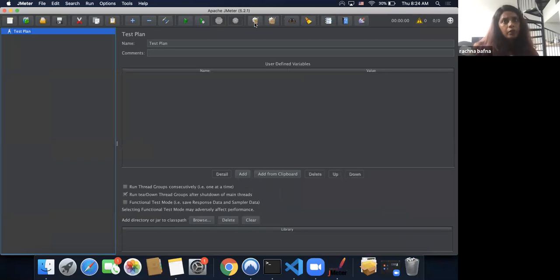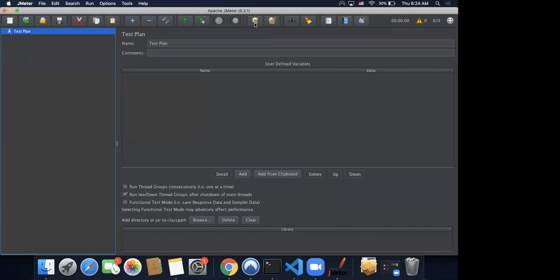For folks on Windows, you can directly go to Taurus's JMeter directory and double click on either the JMeter file or the jmeter.bat file. Both of them should work and you should see a screen like this. Let me know once at least some of you see this screen. Yeah, I can see the screen.